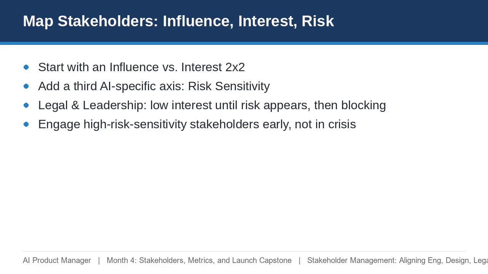Begin by mapping stakeholders on the classic influence versus interest grid. For AI, add a third dimension, risk sensitivity. The key insight is that legal and leadership often look low interest until a risk surfaces, then they become high influence blockers. Engage them before the crisis, during early risk reviews, rather than scrambling when something breaks.